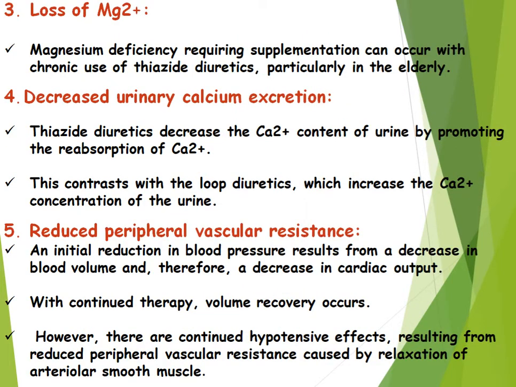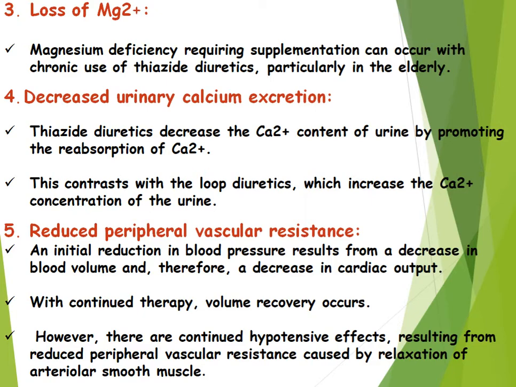Next one is the loss of magnesium. Magnesium deficiency requiring supplementation can occur with the chronic use of thiazide diuretics, particularly in the elderly. Fourth one is the decreased urinary calcium excretion. Thiazide diuretics decrease the calcium content of urine by promoting the reabsorption of calcium. This contrasts with the loop diuretics, which increase the calcium concentration of the urine.